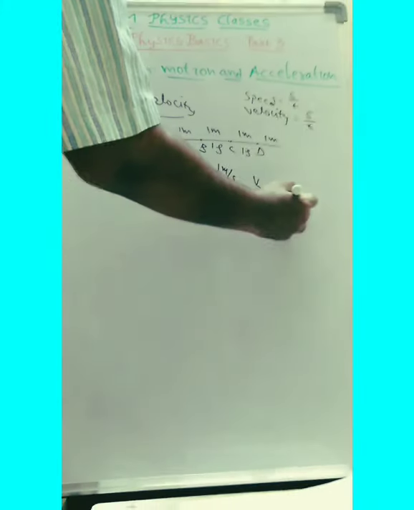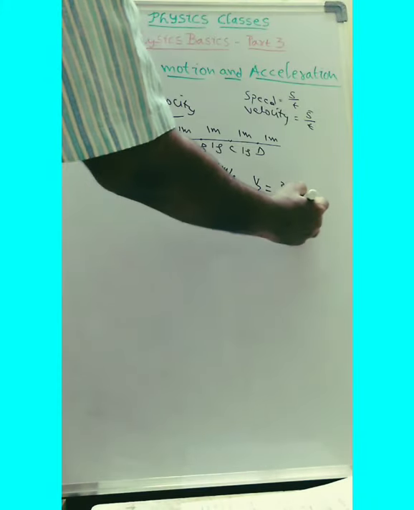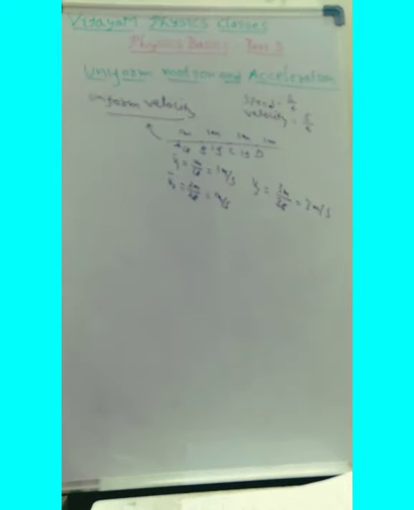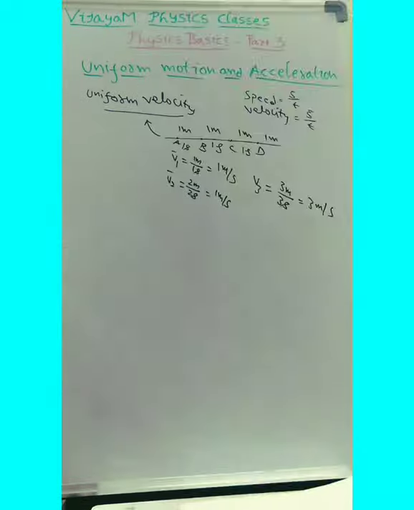Let us say from A to D, 3 meters distance in 3 seconds time. Therefore it is 1 meter per second. If you observe carefully, V1, V2 and V3 are all uniform velocity. So uniform velocity means the same velocity throughout, at any interval of time. That is called uniform velocity.